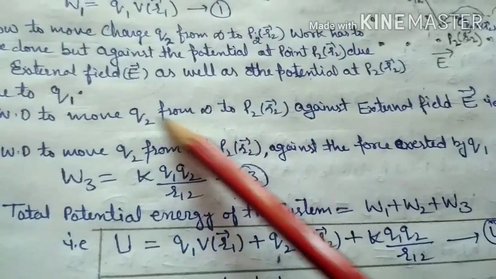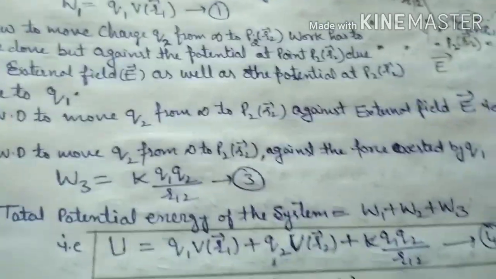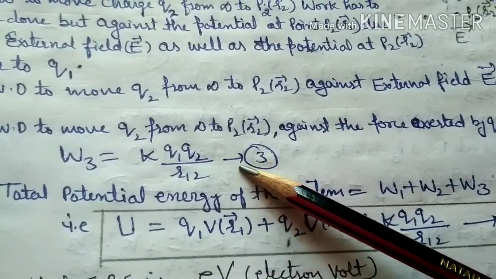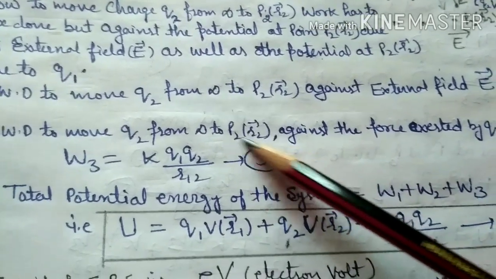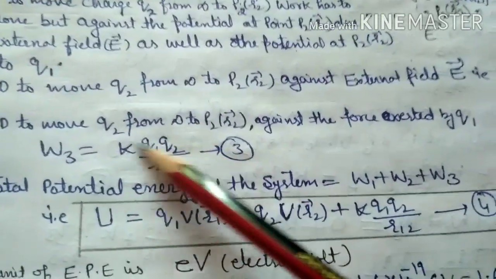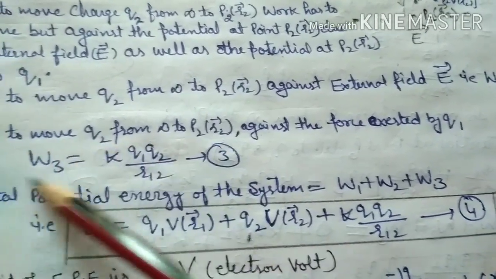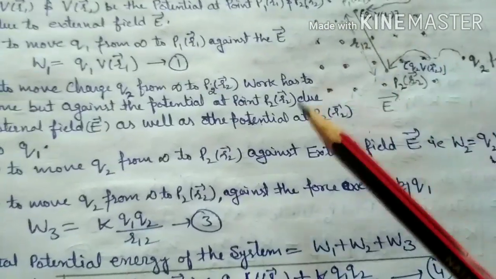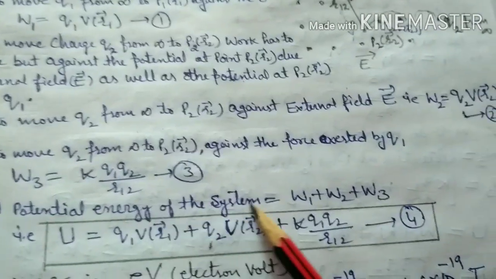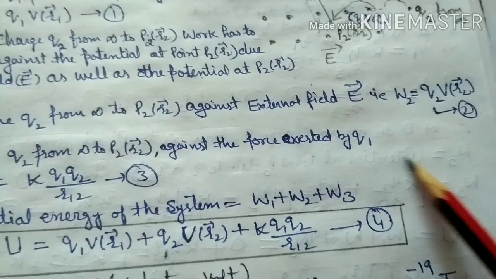This relation we have used from yesterday's article, and we use it directly whenever there is any charge potential. The topic is potential energy of a system of two charges. There, W1 is 0 and W2 is this one, therefore W3 is k q1 q2 upon r12. Therefore what is the total work done? W1 plus W2 plus W3. So the total potential energy of the system is W1 plus W2 plus W3.